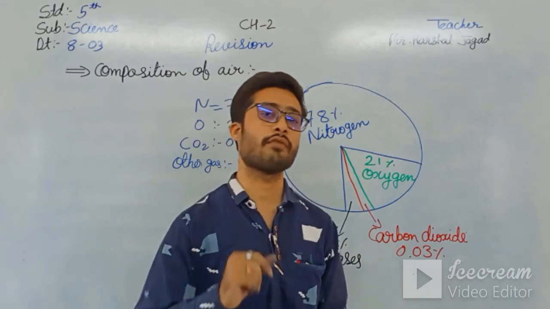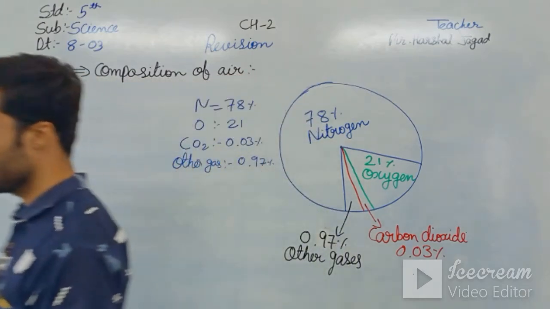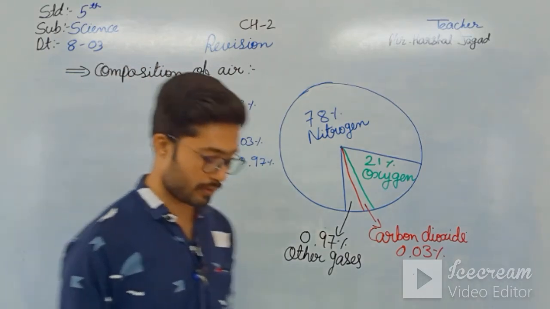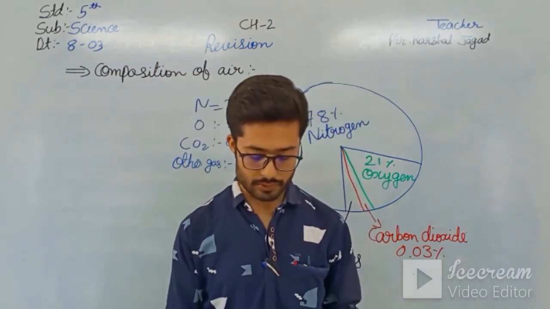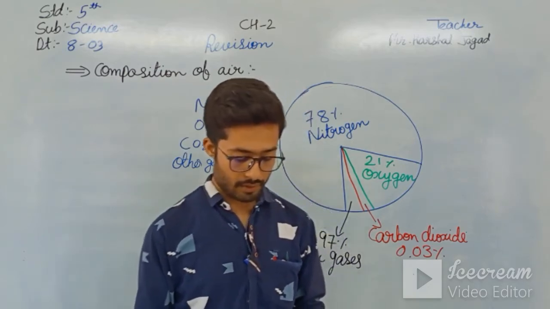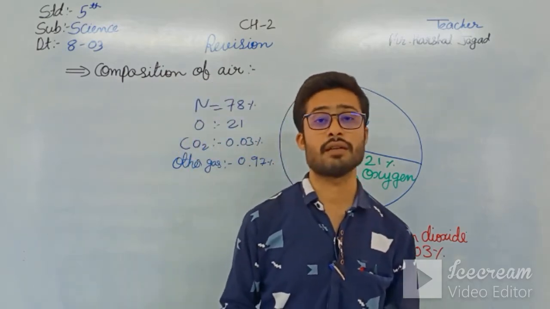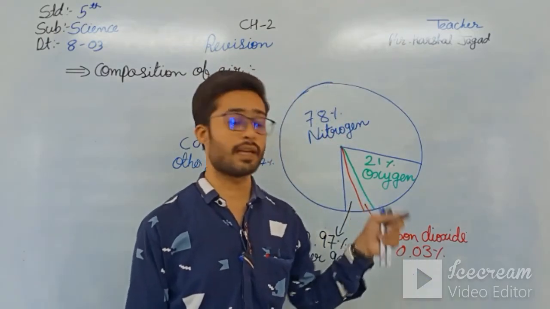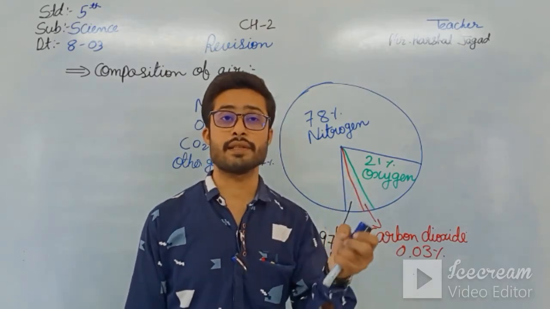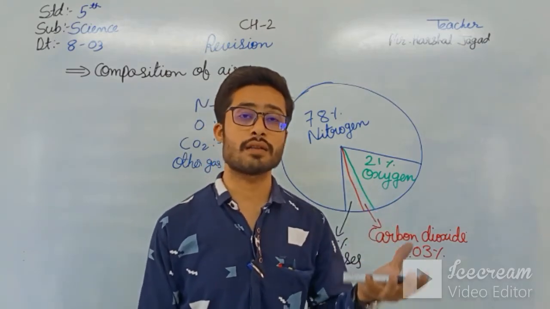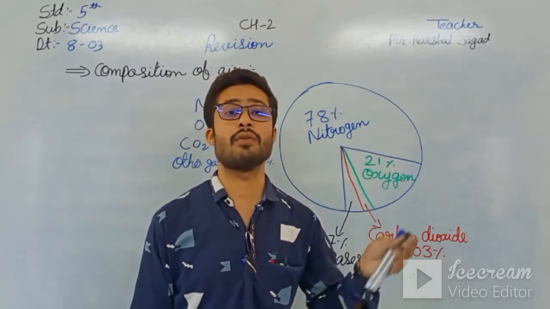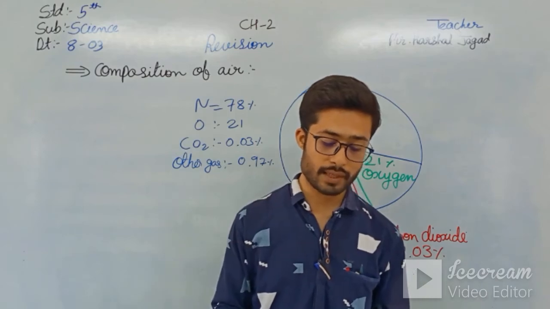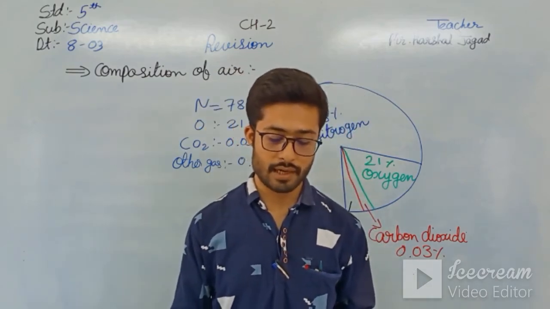Then after that are the uses of carbon dioxide. The first one: plants need carbon dioxide to make food during the process of photosynthesis. Carbon dioxide is also used to put out fires. It also traps solar energy and keeps the earth warm. So without carbon dioxide we can't live either. Why? Because it traps the solar energy and keeps our earth warm due to the greenhouse effect. Okay, then after that, uses of other components of the air. Other components of air are useful.